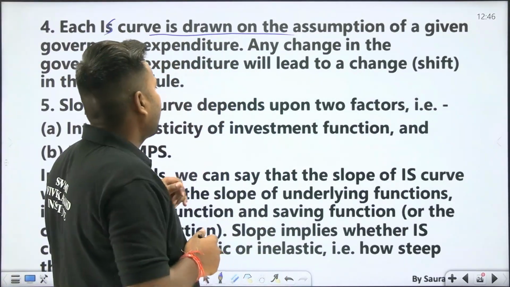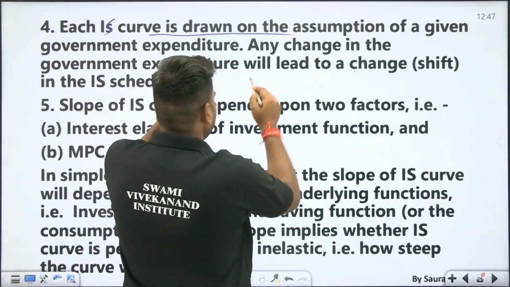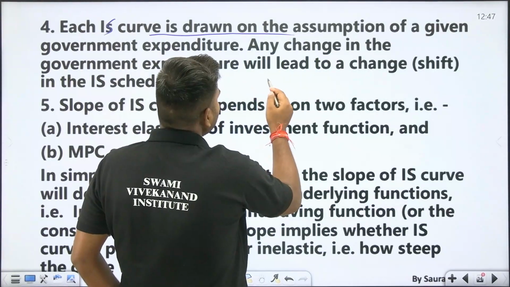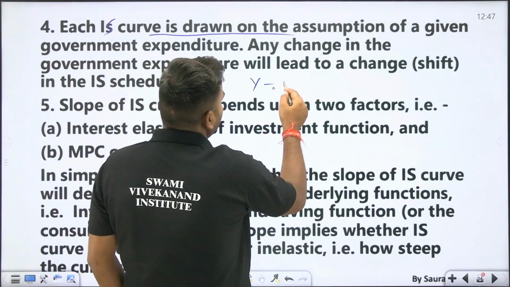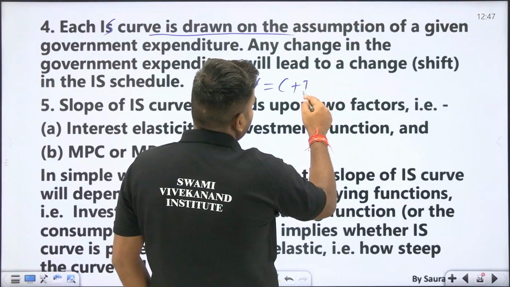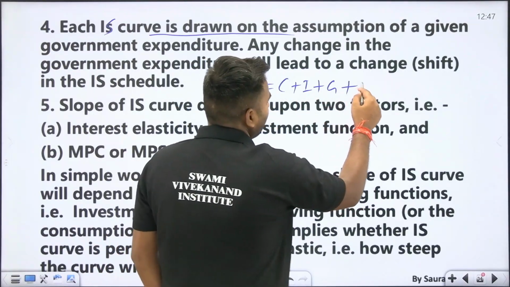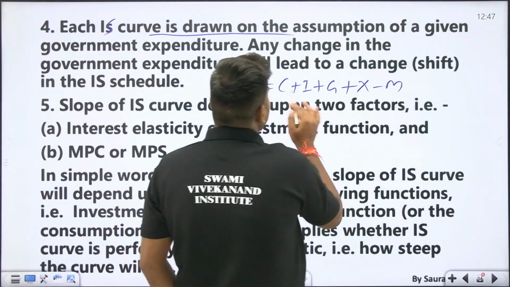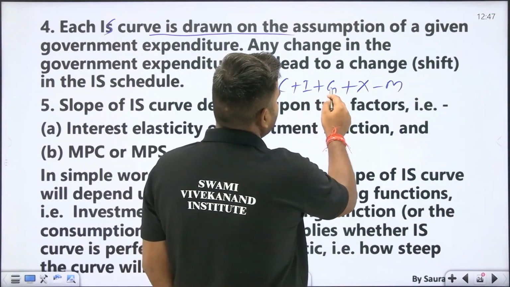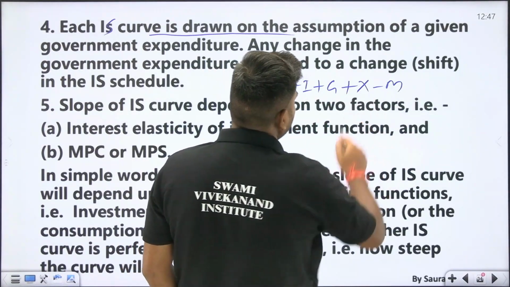Let me tell you one trick for how you will know. You may know that Y equals C plus I plus G plus export minus import. National income is equal to consumption plus investment plus government expenditure plus export minus import.